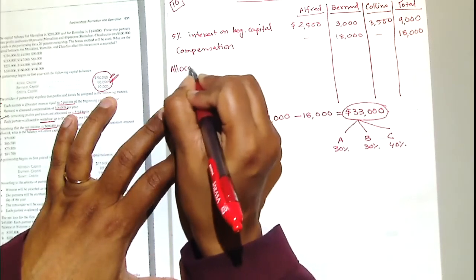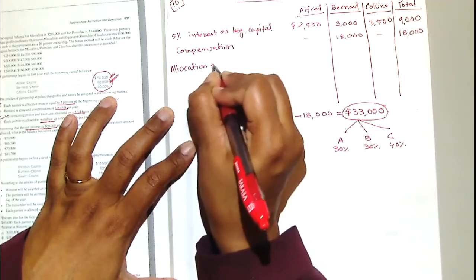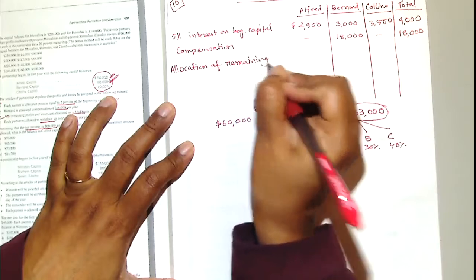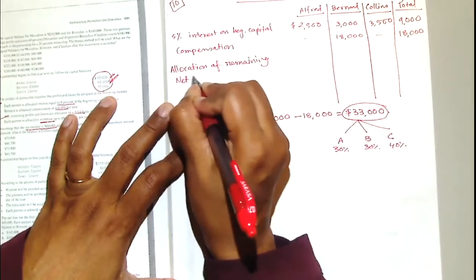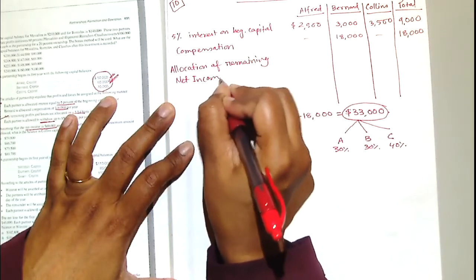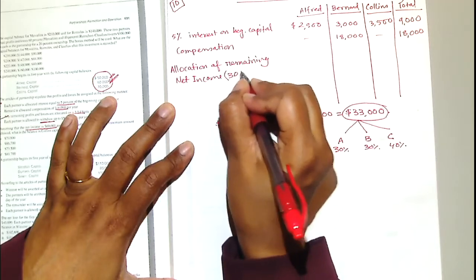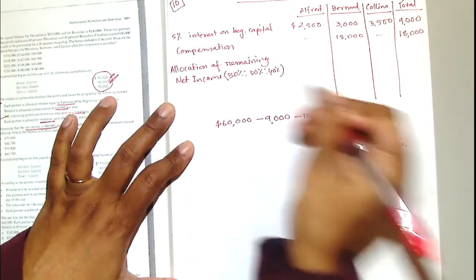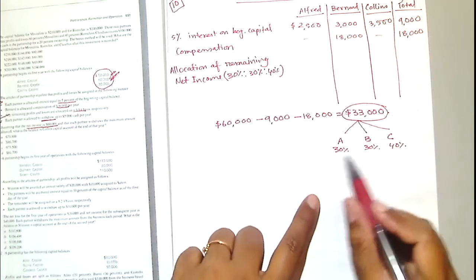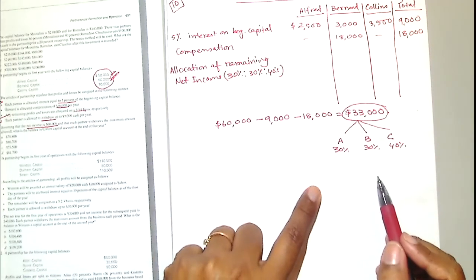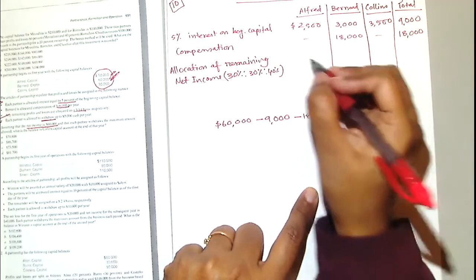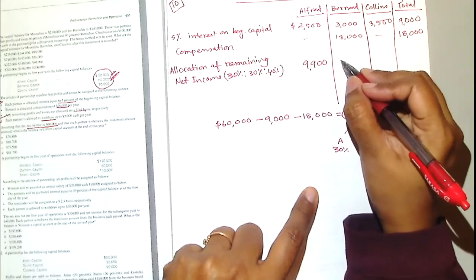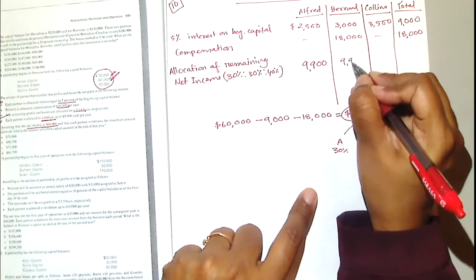Please write down: allocation of remaining net income or remaining profit and loss. If you want, you can write down the ratio here, 30%, 30%, 40%. So this is my remaining net income. I'm allocating it. So Alfred will get how much? 9,900. Very good. Bernard will get how much? 9,900. Very good, they have the same ratio.